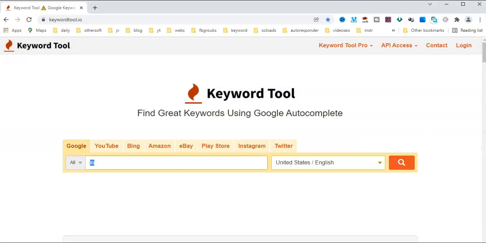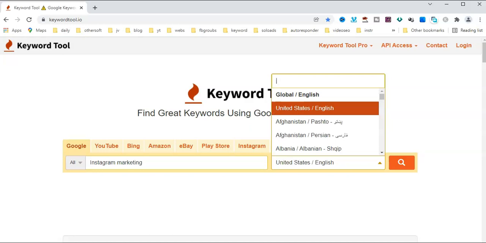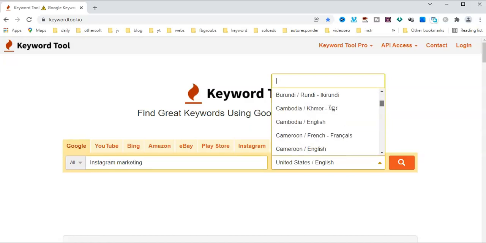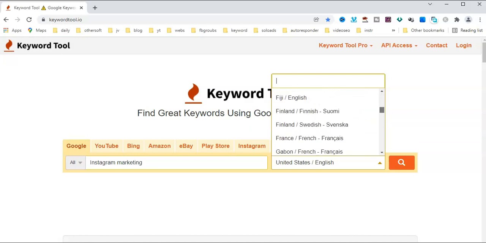Here is another free keyword research tool, keywordtool.io. All links are in the description, please check. Search Instagram marketing. A lot of countries and languages are available to search widely.